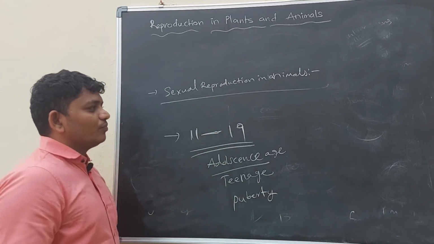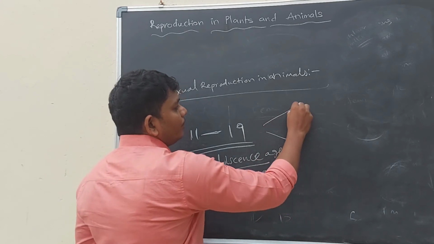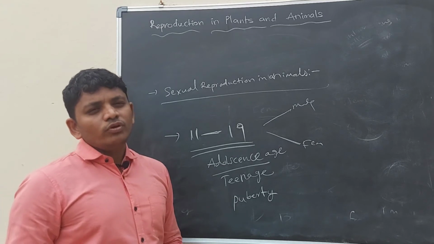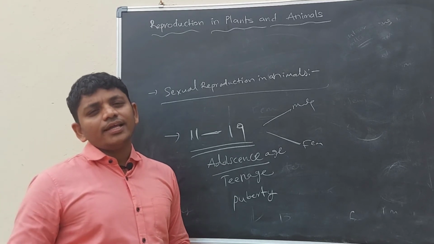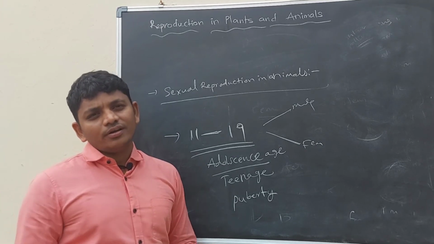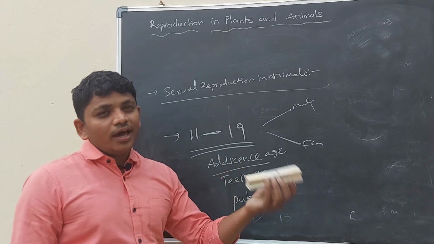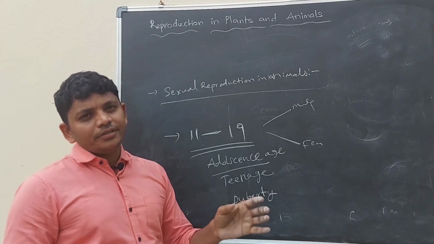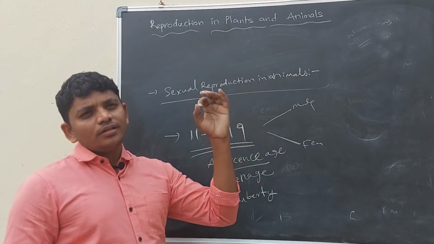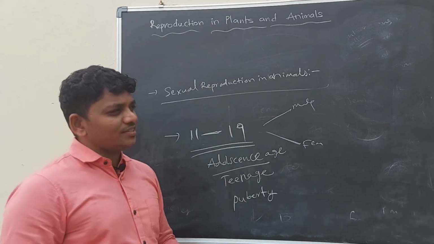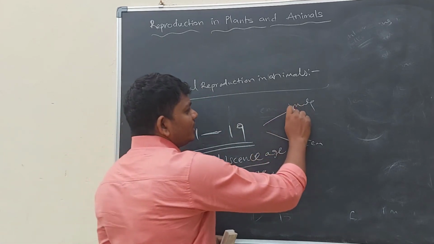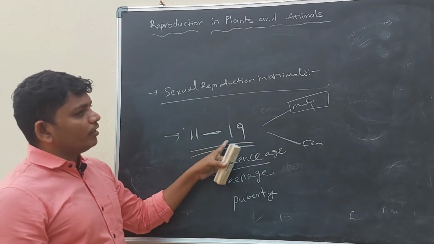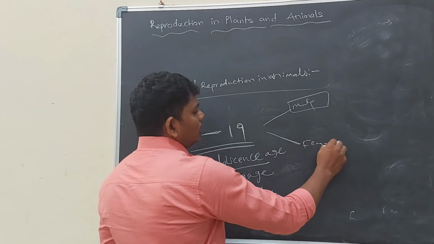Between these years, males and females are capable of giving rise to new offspring. They are able to reproduce, or they are able to have their babies. Which means they are ready to mate and ready to give rise to new offspring. So sexual characters are completely developed while their age is going through 11 to 19 years.